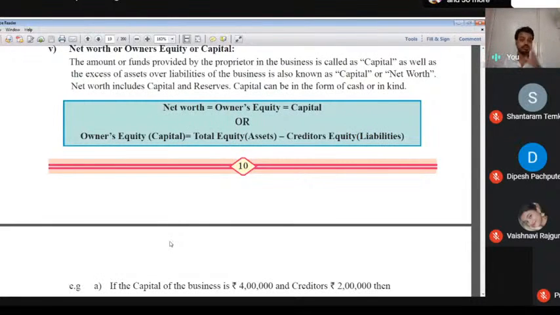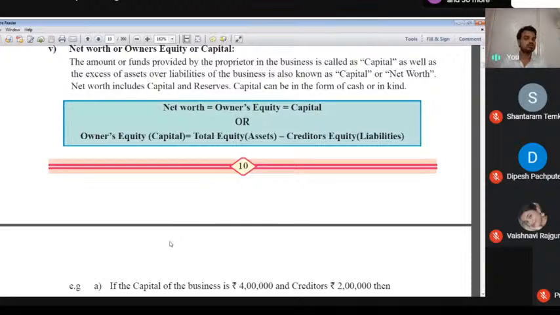So debit side is equal to credit side. In the account, there are two sides. First one is debit side, second one is credit side. Both the sides are a must. Because of that, we think of capital as assets over the liability of a business. It is known as capital or net worth. Net worth includes capital, reserves. Capital can be in the form of cash or in kind, like goods or cash.